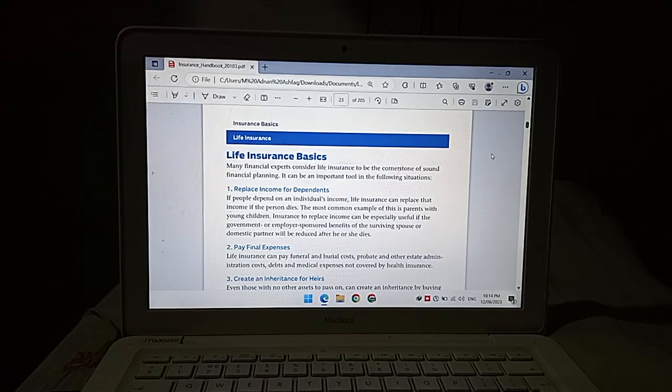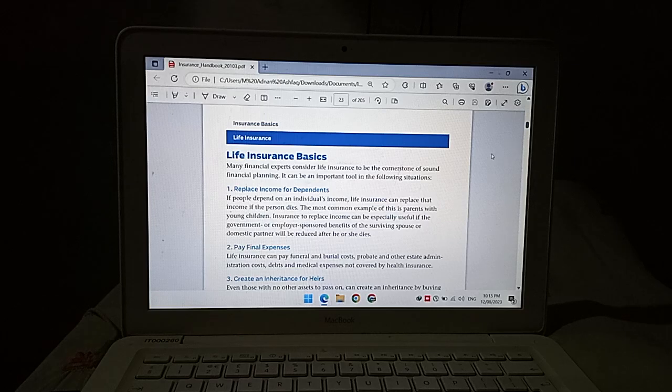Life insurance basics. Many financial experts consider life insurance to be the cornerstone of sound financial planning. It can be an important tool in the following situations: replace income for dependents. If people depend on an individual's income, life insurance can replace that income if the person dies. The most common example of this is parents with young children.